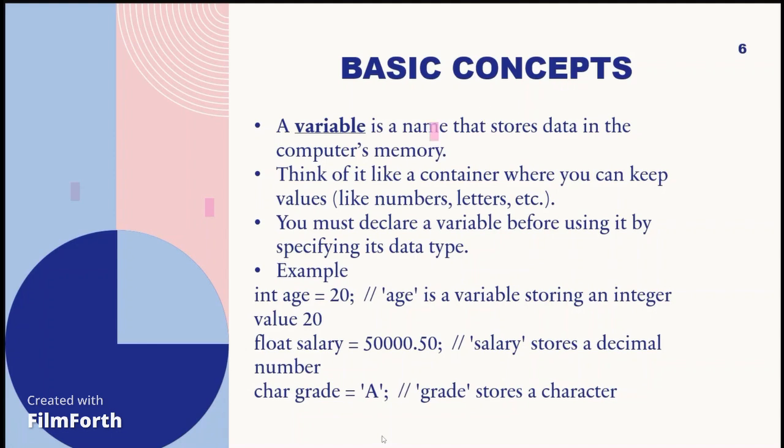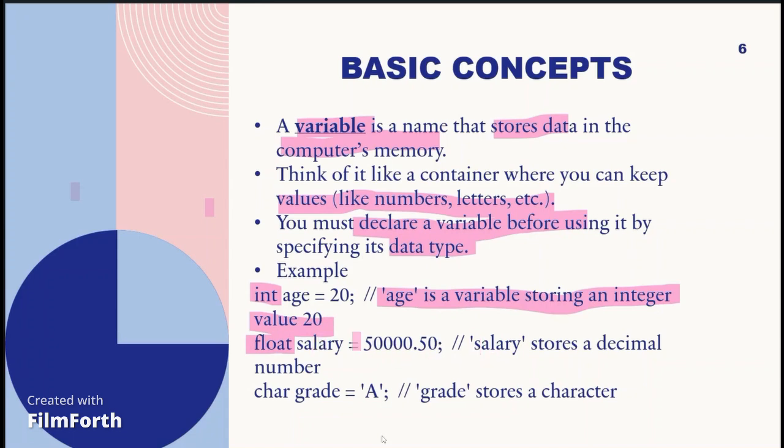Basic concepts. Now let's learn about variables in C programming. A variable is a name that stores data in the computer's memory. Think of it like a container where we can keep values like numbers, letters, etc. We must declare a variable before using it by specifying its data type. Example here: int means integer type, and age is a variable storing an integer value of 20.